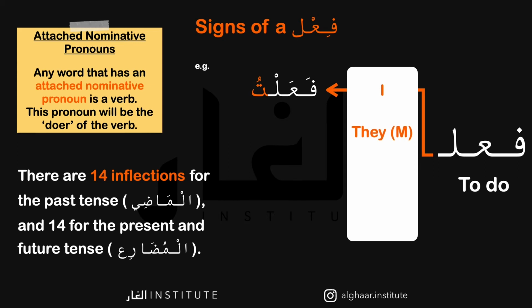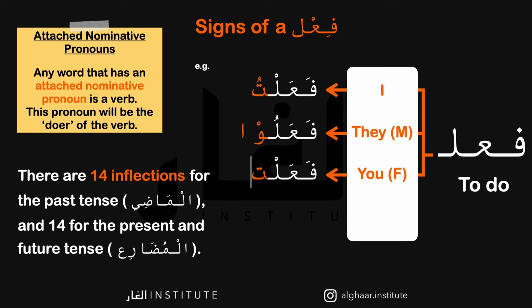But if I want to say they did something, and I'm talking about a masculine group, I can add a waw and say fa'alu. If I want to say you, one female, did something, I can add ti and say fa'alti. And if I want to say we did something, I can add na and say fa'alna. So these pronouns reflect the doer of the verb, and they can be changed depending on who or what the doer is.